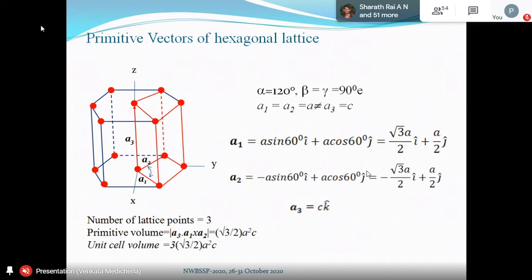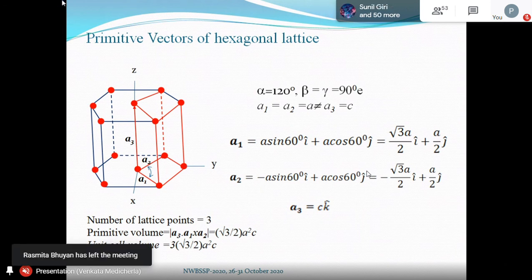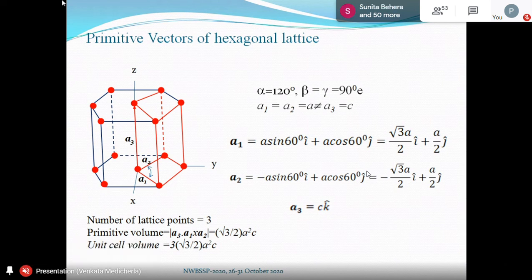Similarly, A2 will have its x component in the opposite direction, negative: minus A sine 60 I cap plus A cos 60 J cap, that is minus root 3 by 2 A I cap plus A by 2 J cap. Both have a positive y component because they make equal angles on either side. A3 is equal to c into K cap, there is no problem about A3. The primitive cell volume is root 3 by 2 a square c, whereas the unit cell volume is 3 times that. Three primitive cells are there in the unit cell. I will use this information to find the reciprocal lattice of the hexagonal cell.